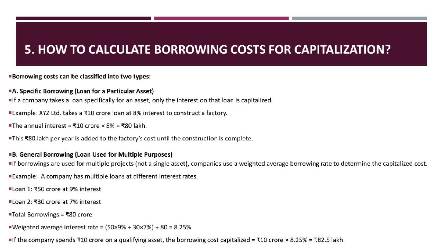B. General borrowing, loan used for multiple purposes. If borrowings are used for multiple projects, not a single asset, companies use a weighted average borrowing rate to determine the capitalized cost. Example: a company has multiple loans at different interest rates. Loan 1: 50 crore at 9% interest. Loan 2: 30 crore at 7% interest. Total borrowings equals 80 crore. Weighted average interest rate equals (50 × 9% + 30 × 7%) / 80 equals 8.25%. If the company spends 10 crore on a qualifying asset, the borrowing cost capitalized equals 10 crore times 8.25% equals 82.5 lakh.